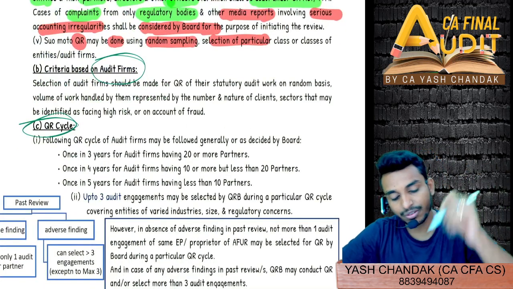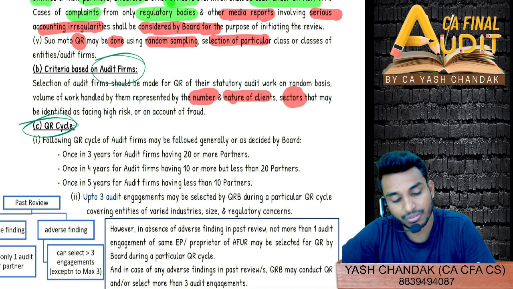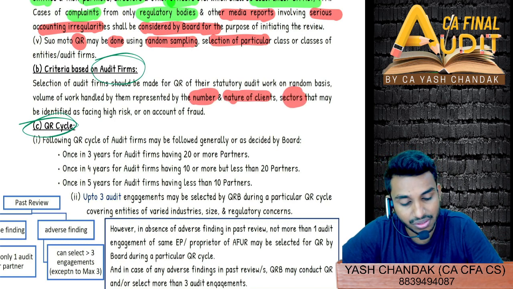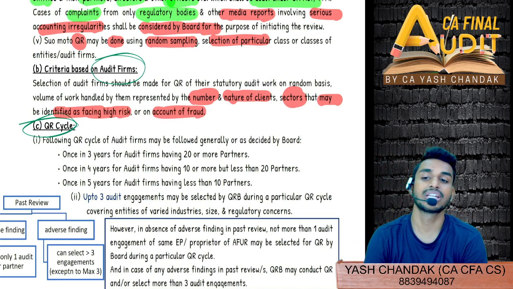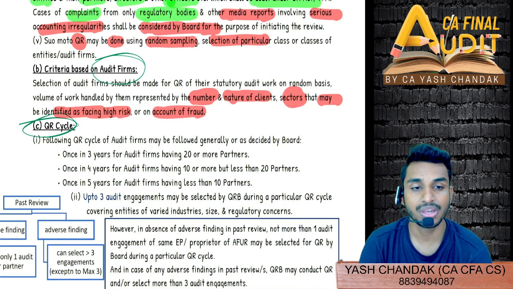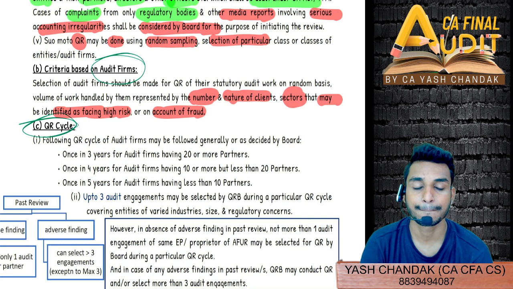Now, criteria based on audit firms I already told you: based on the number and nature of the clients, number of sectors in which we render services that may be identified as facing high risk, or on account of fraud that has been detected. Based on that, we can also identify a few of the firms for which quality review is required.